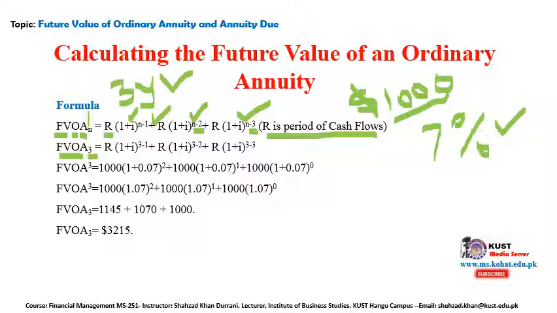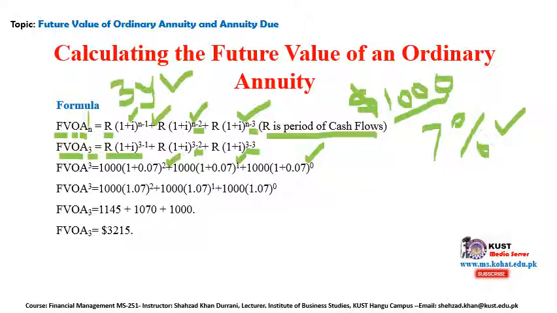So I wrote here 3. Then we have R into (1 plus i) to the power 3 minus 1, right? So the total number of years is 3, minus 1. It's in the formula. Then we will have 3 minus 2, and then we will write 3 minus 3, right? So after 3 minus 1, we will get 2, so I wrote down 2. 3 minus 2, you get 1, and 3 minus 3, you get 0. Raised to the power 0, which is equal to 1.